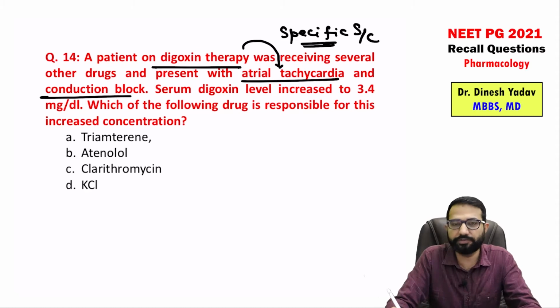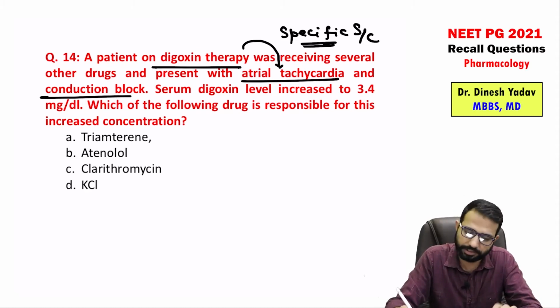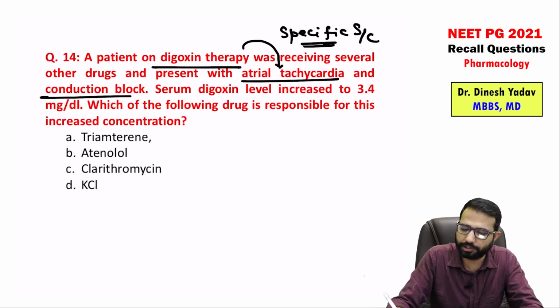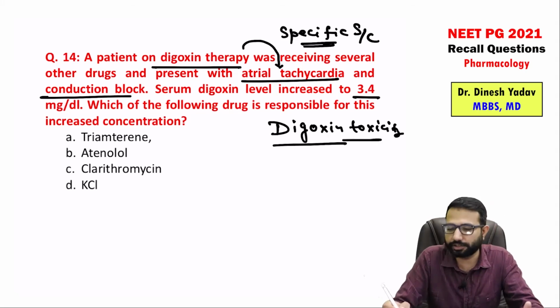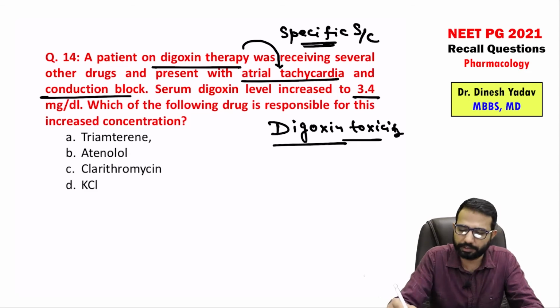But the specific side effect is atrial tachycardia with AV block. So this is the specific. Serum digoxin level increased to 3.4, which means digoxin toxicity is there. Which of the following drugs is responsible for this increased concentration? The question is very simple: which condition may cause the digoxin toxicity.